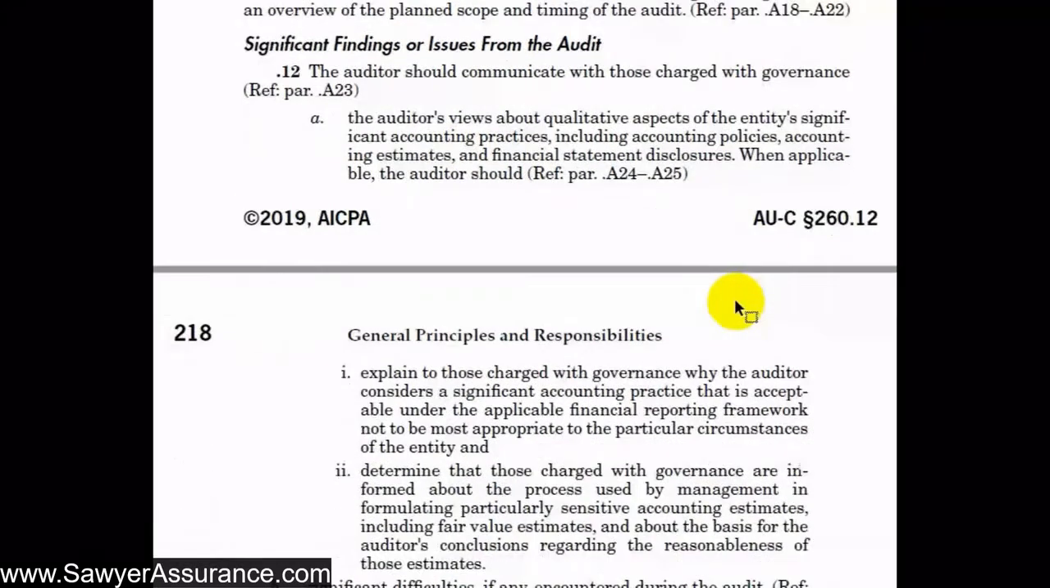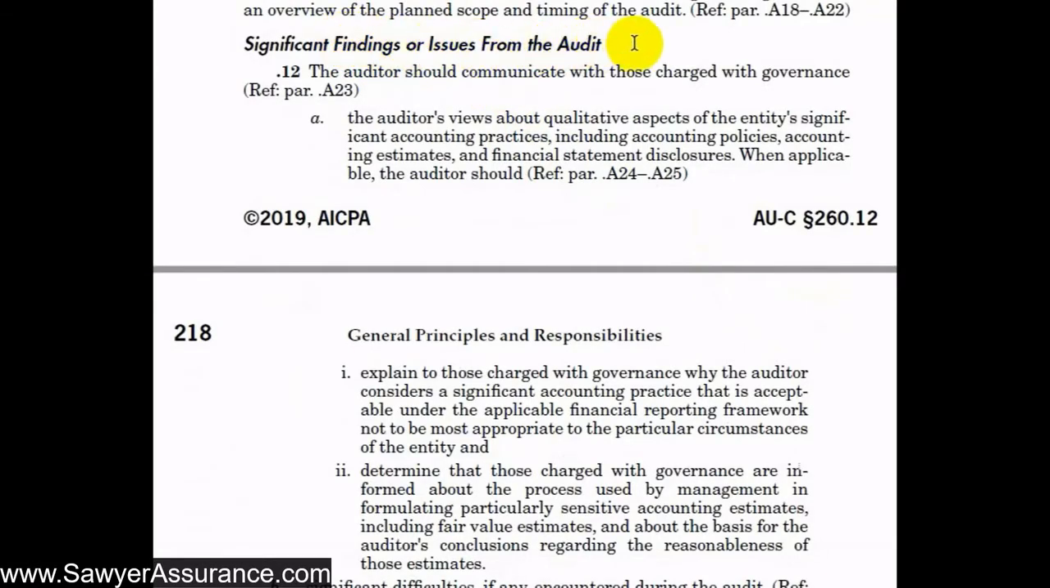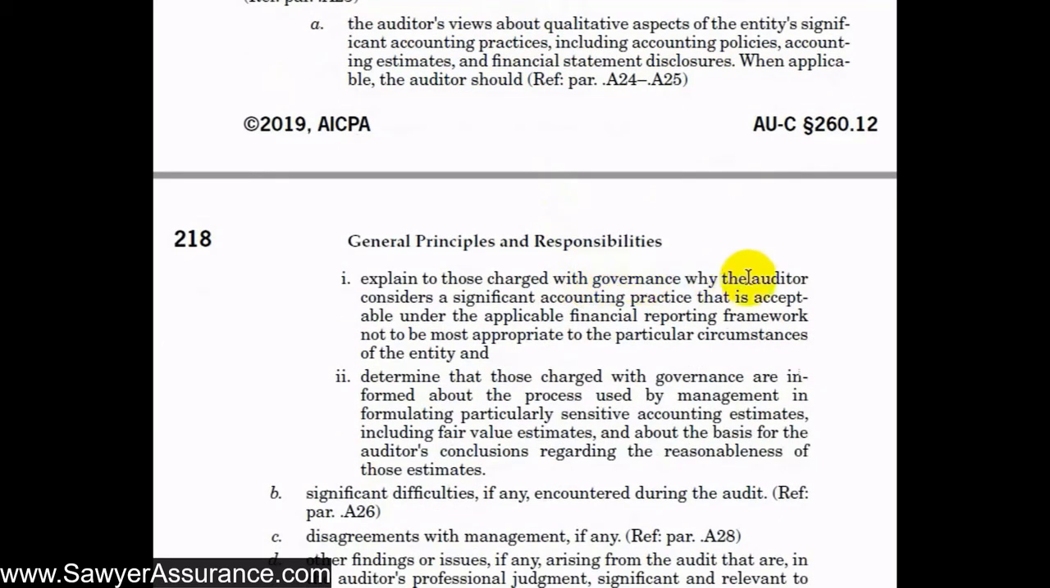Of what we communicate at the end of the audit, and that is our significant financial issues that we found. So it says we should communicate with those charged with governance our views about qualitative aspects of the entity's significant accounting principles, including accounting policies, accounting estimates, and financial statement disclosures. And so when applicable, we should explain to those charged with governance why we consider a significant accounting practice that is acceptable under the applicable financial reporting framework not to be most appropriate to the particular circumstances of the entity.